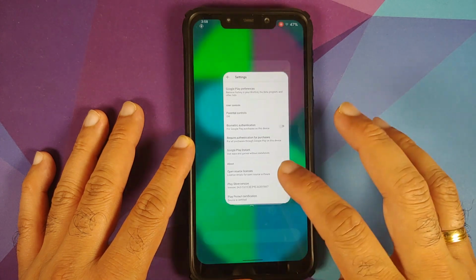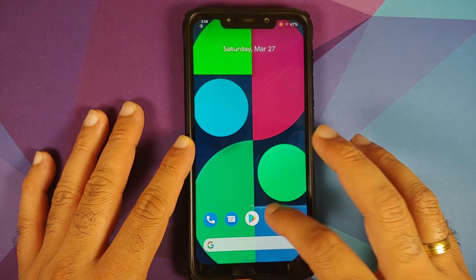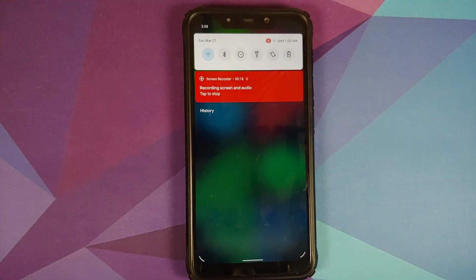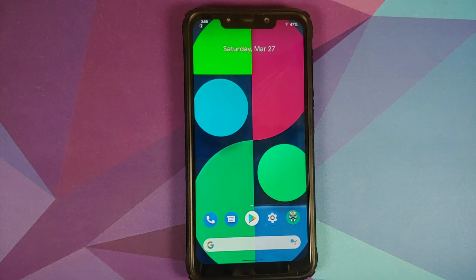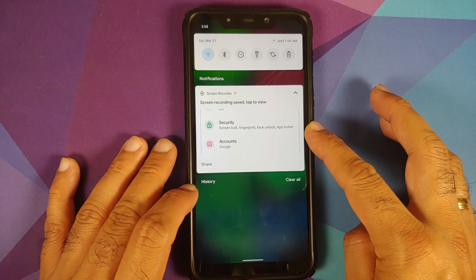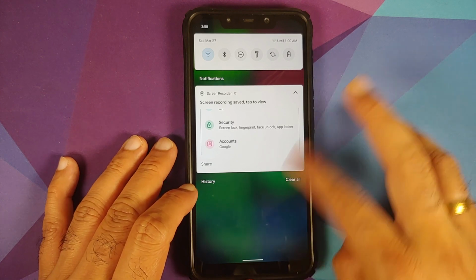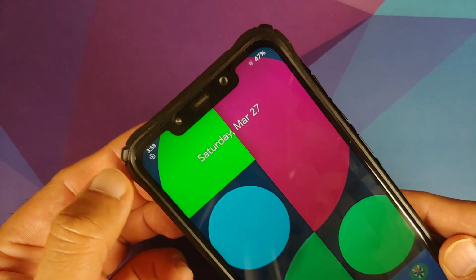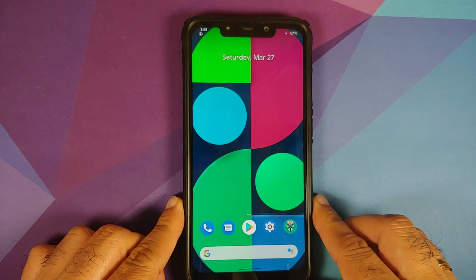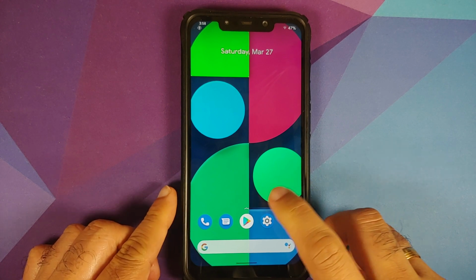Yes, I do see a little bit of jitter when you are using the screen recorder. So that is an issue with this build right now. And of course, once you're done with the screen recording, you can choose to share it. And yes, you do have the option of history. And before you ask me, yes, you also have dual line status bar on the left hand side. You have to enable it in the settings.